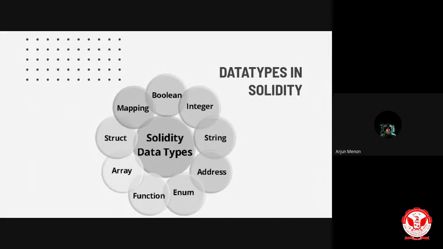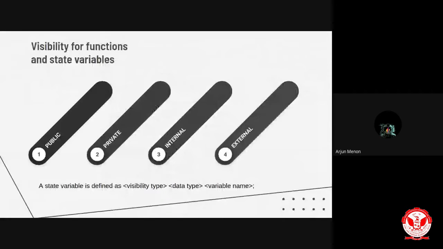So a state variable defined inside the Solidity code has some visibility types. We are discussing the visibility for functions and state variables. There are 4 visibility types present for a state variable, which are public, private, internal, and external.